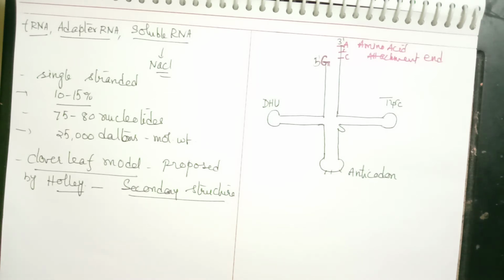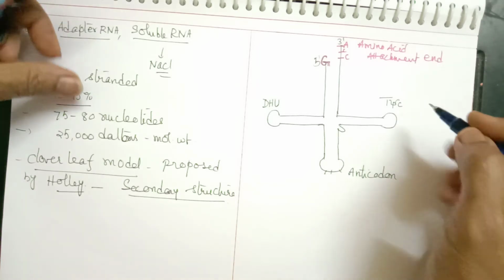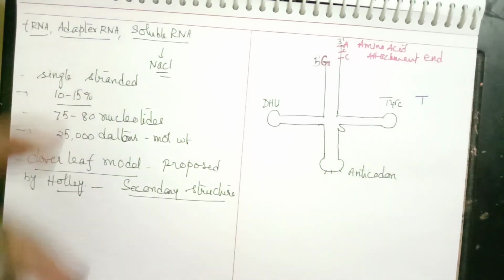Now, the other arm is also called the T loop.